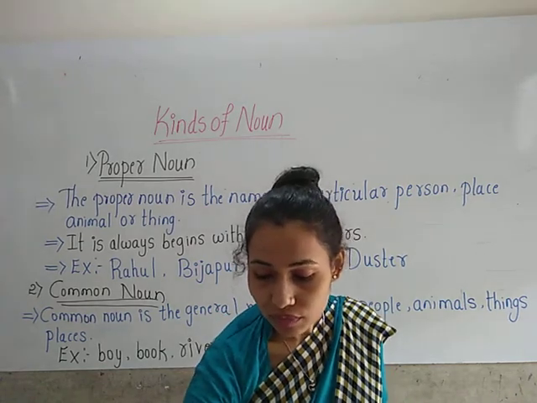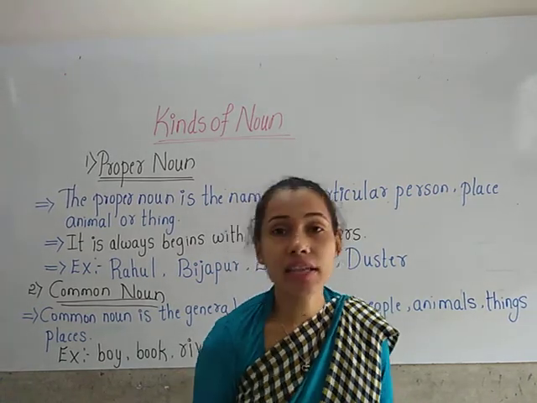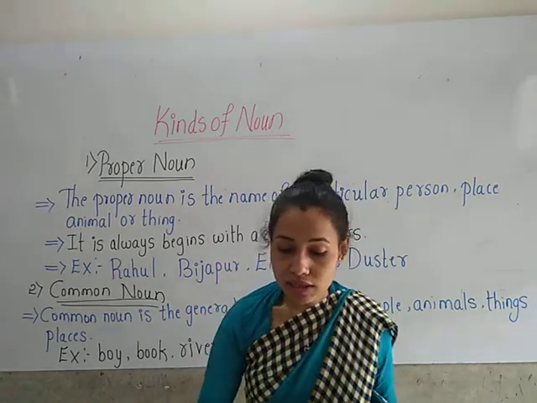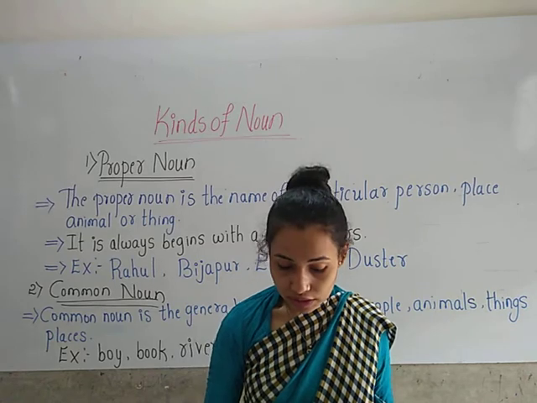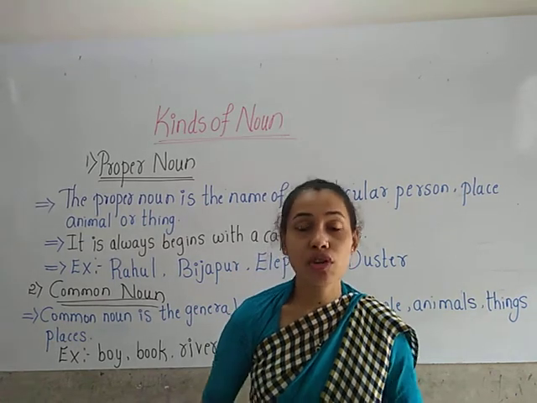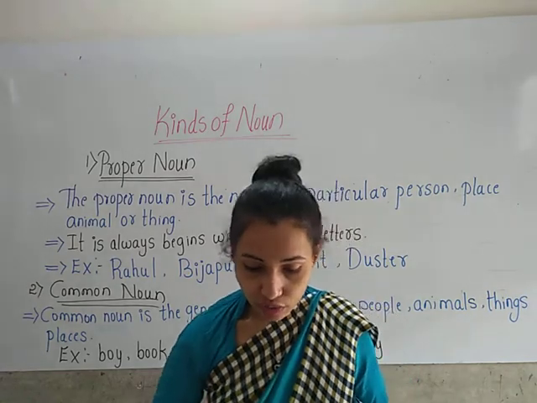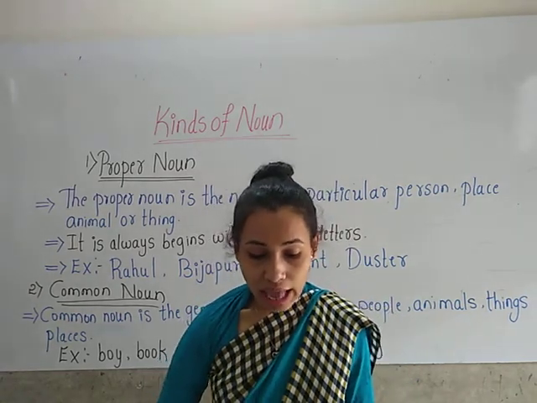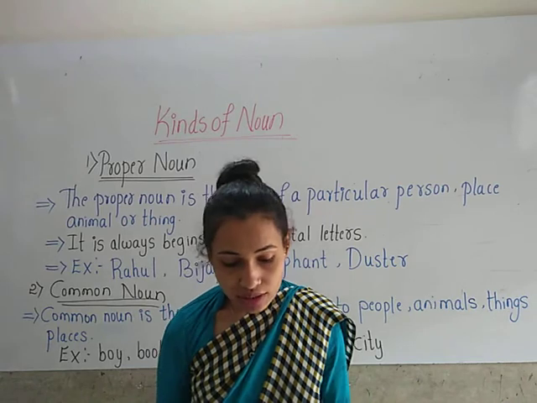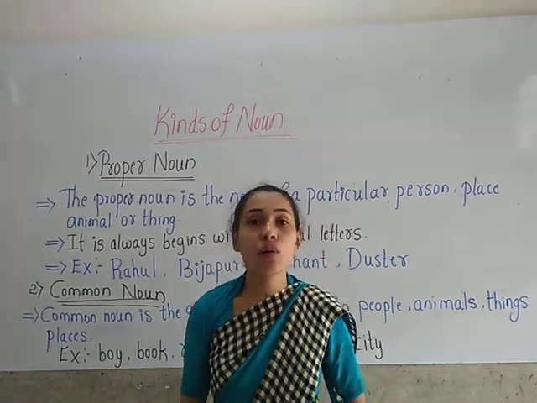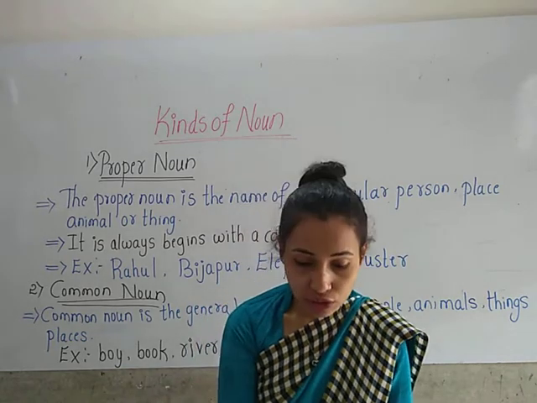Now look at the 2 pictures which have been given in your textbook on page number 52.